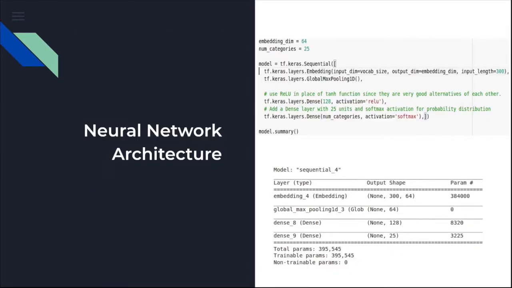So our model actually consists of four layers. One is an embedding layer, which is a layer to learn embedding for all words in the training data. So in other words, it actually learns a vector space of dimensions in which all words will be embedded. Then we apply a max pooling layer, which is used after the embedding layer to reduce feature size, and it's used to downsample the incoming feature vectors. Then we have two fully connected dense layers, and you can see the last dense layer's output consists of 25 nodes. For each resume data, it will actually spit out 25 probability values.